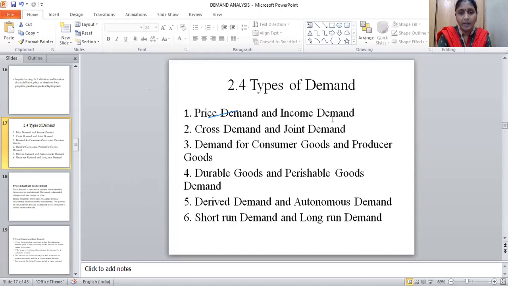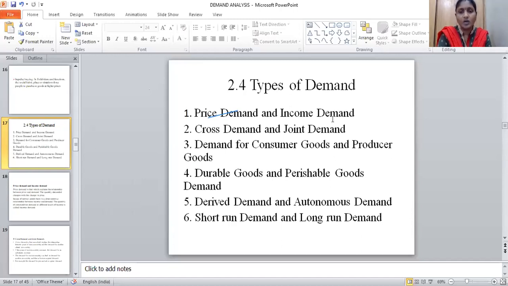Again, joint demand is nothing but complementary goods. Suppose I increase the price of inkjet printers; jointly it also requires the inkjet cartridge. So what is the quantity demand effect on that complementary good? We discussed that also in the last class.